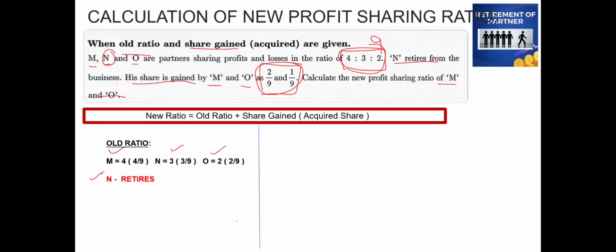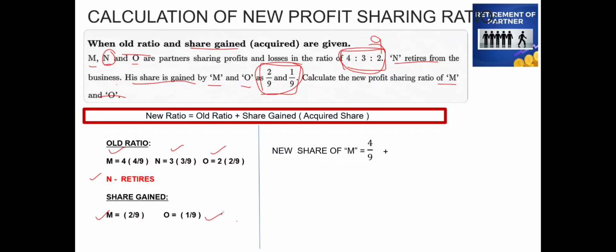And his share is gained by M and O in the ratio of 2 by 9 and 1 by 9, which is also given in the question. So with this information, we are going to calculate the new profit sharing ratio, that is equal to old ratio plus the share gained. So let's see the new profit sharing ratio of M, that is 4 by 9, which is the old ratio, plus the share gained, that is 2 by 9.